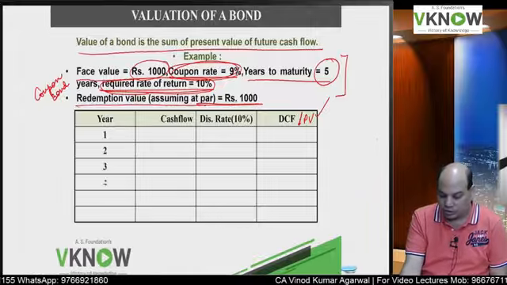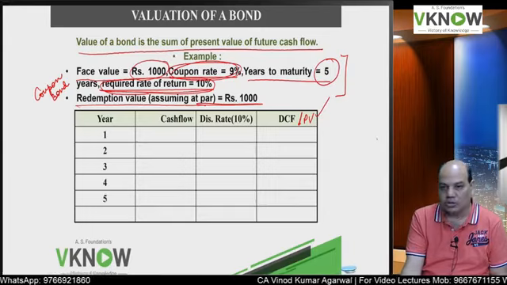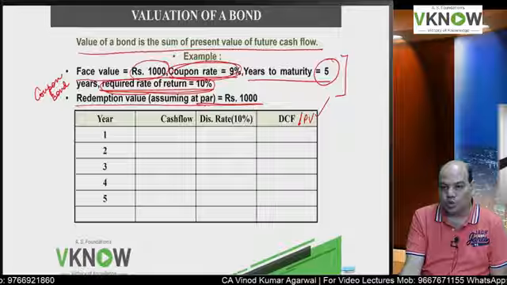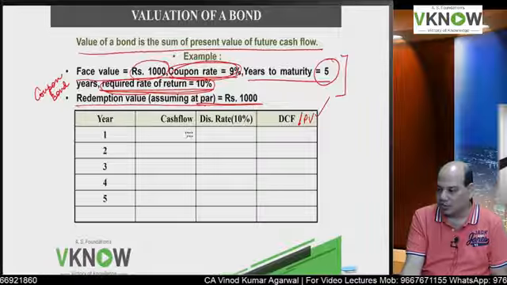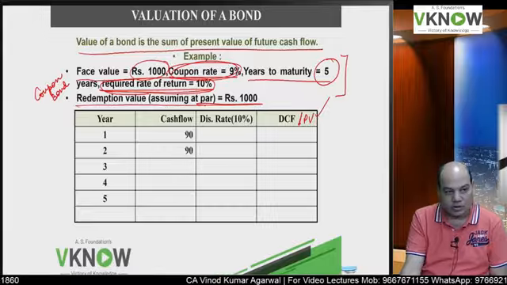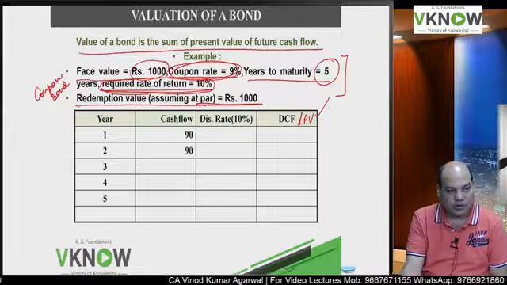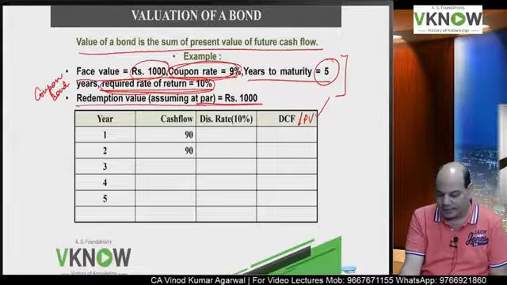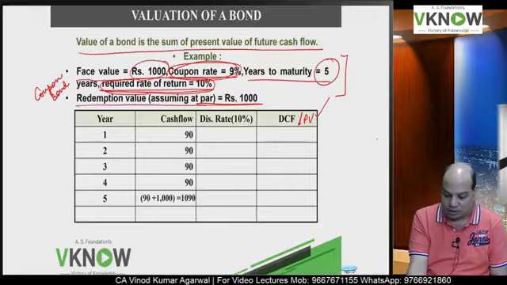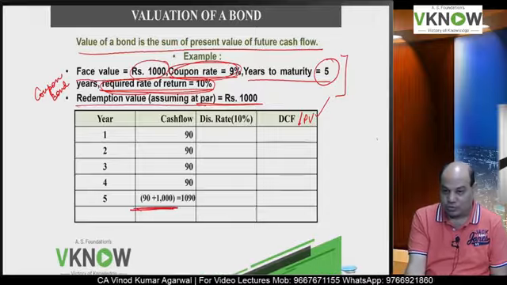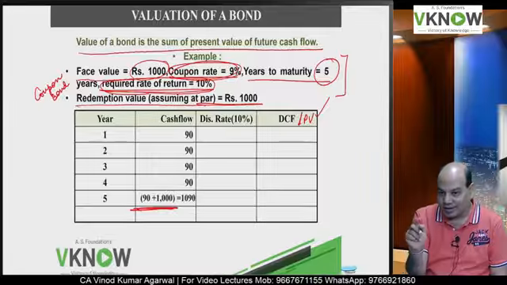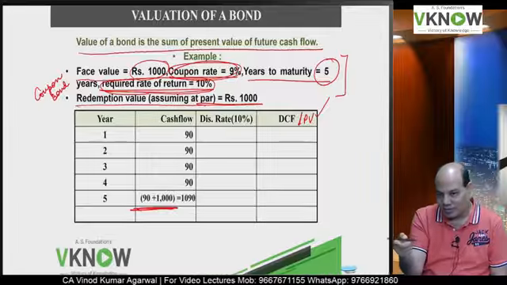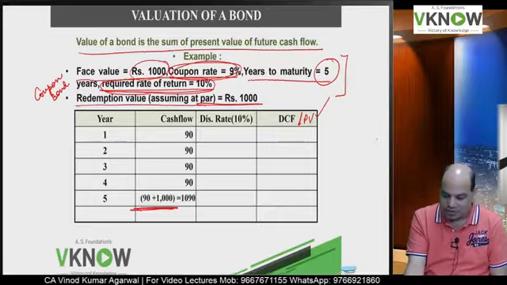Now first write down year 1, 2, 3, 4, 5. First year you will get only coupon, 9% of 1000. 9% of 1000 is how much? Is it 90 rupees? And in the last year, be attentive, last year you will get 90 plus 1000, 1090.